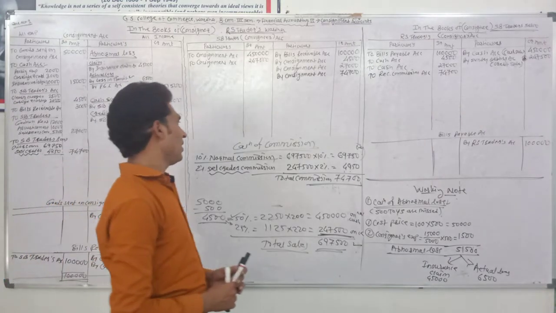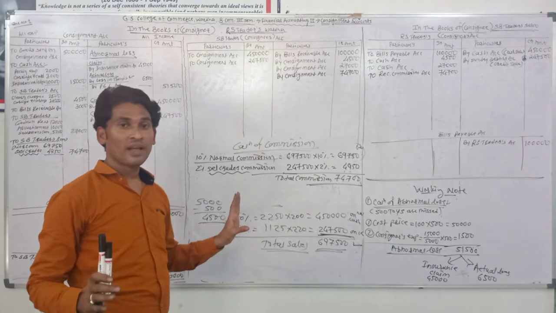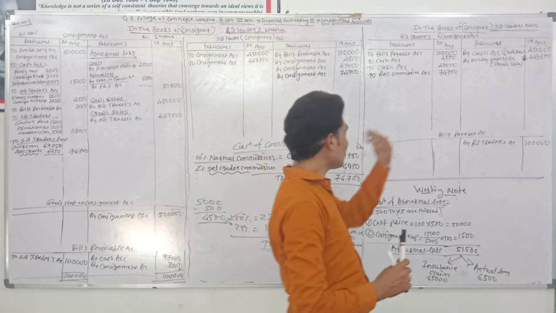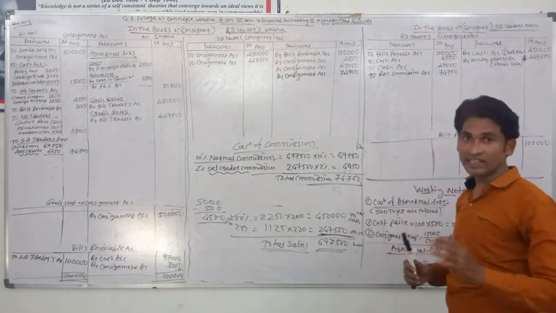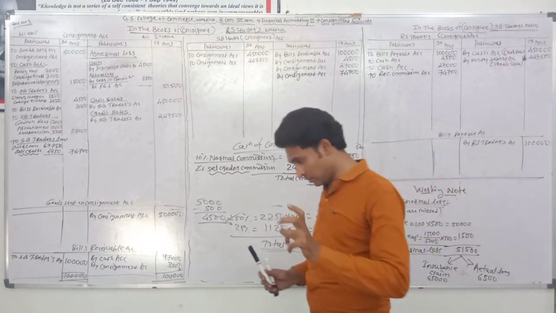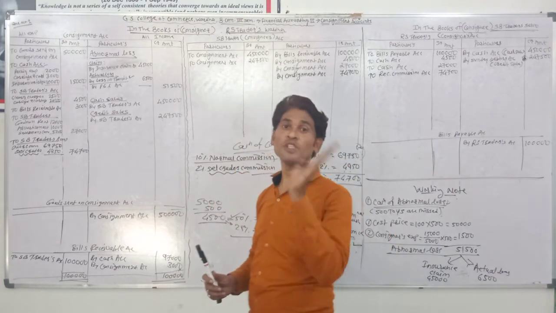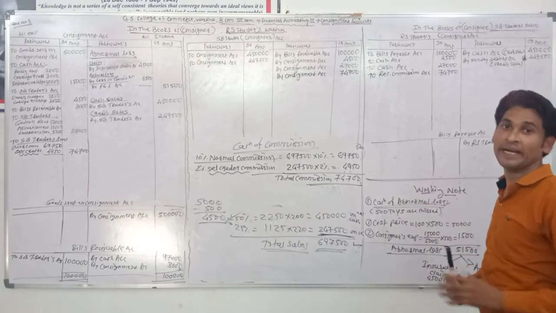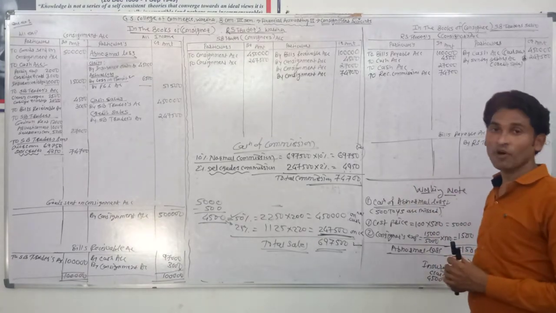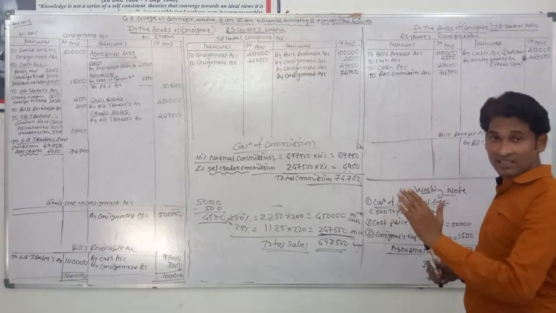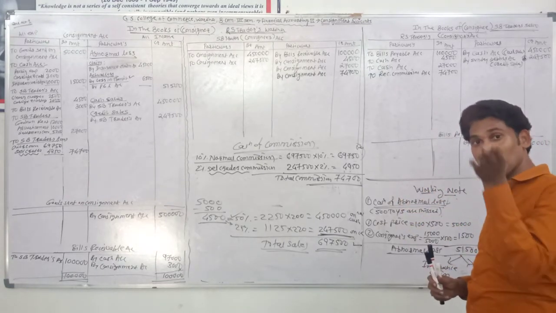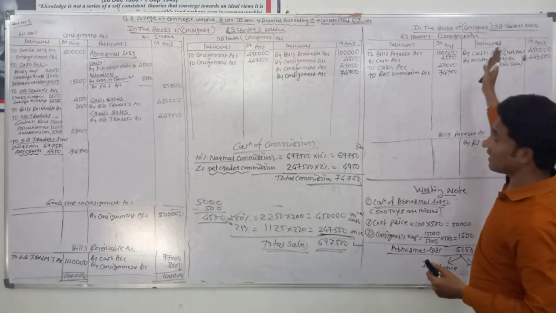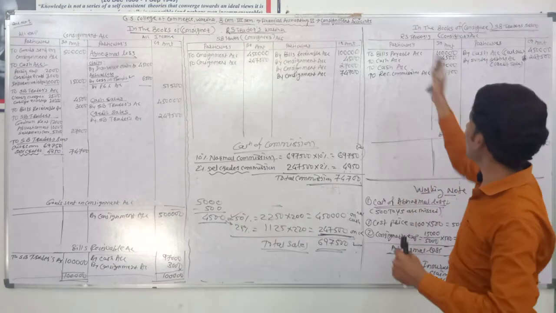Okay. At the end of consignment, the consignee, SB Traders, sends an account sales along with a cheque of rupees 4 lakh, and also pays the bills payable. Now at the end of the example they have given the information: SB Traders send a cheque of rupees 4 lakh along with the account sales to RS Traders.